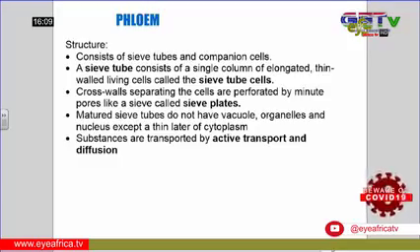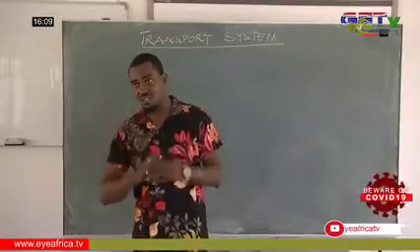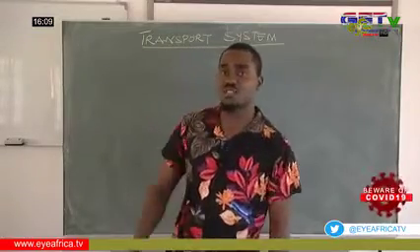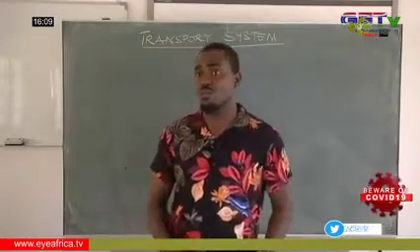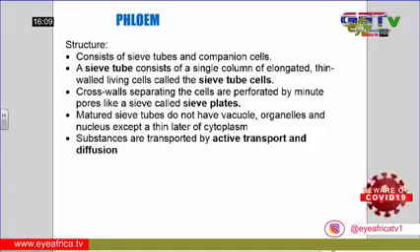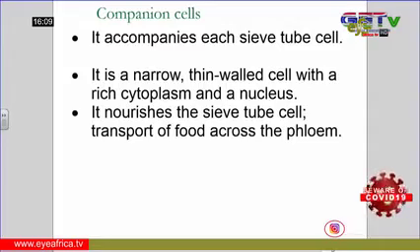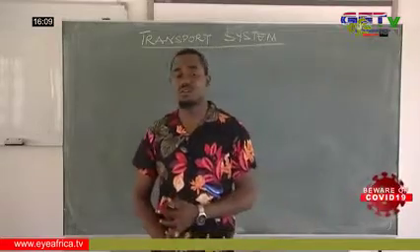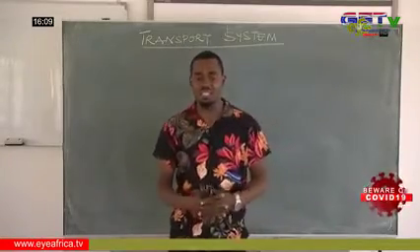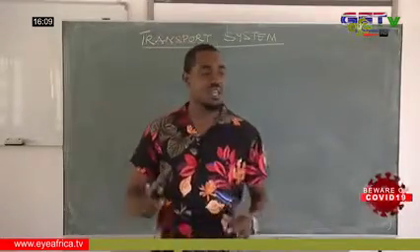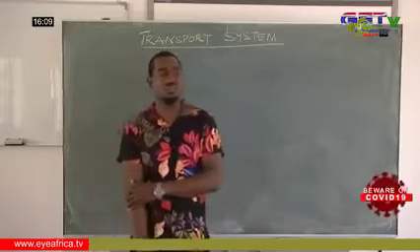And what are the substances which we are referring to? These substances are the manufactured food substances. And the process through which these materials are moved in the plant is known as translocation. So a companion cell accompanies each sieve tube cell. It is a narrow, thin-walled cell with a ring of cytoplasm and a nucleus. It nourishes the sieve tube cells and transports food across the phloem.